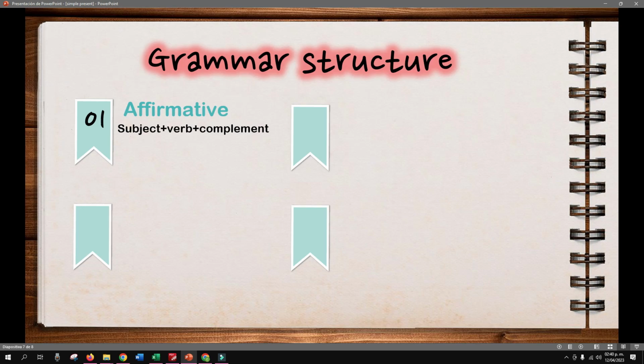That is almost the same as if we have third person singular, right? But here we're not going to add s or es, no. We're going to write the verb in the base form, okay? Also, we have the negative ones, subject, then do plus not, the verb in the base form plus the complement. In this case, we're going to use do. Do not for the negative ones, or we can say don't. That is almost the same, right?